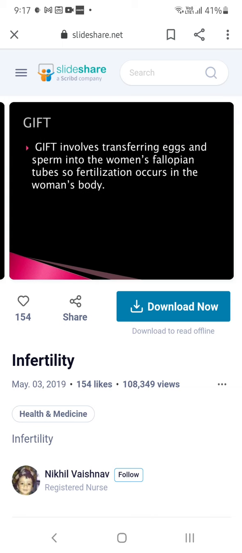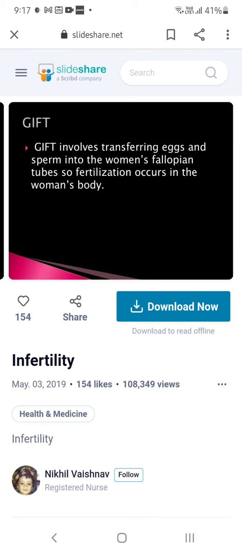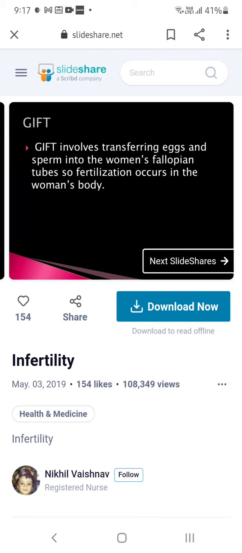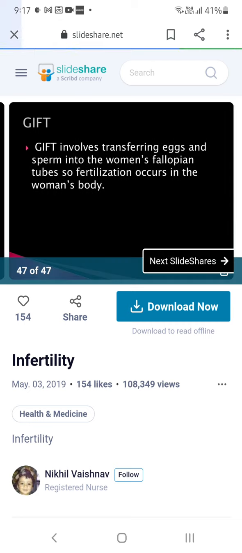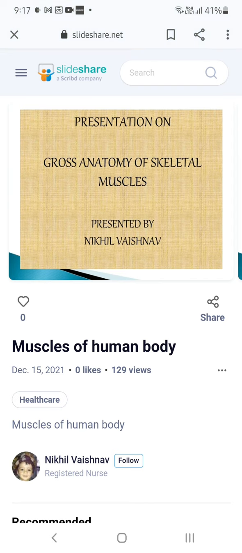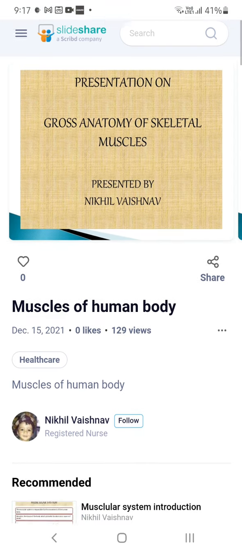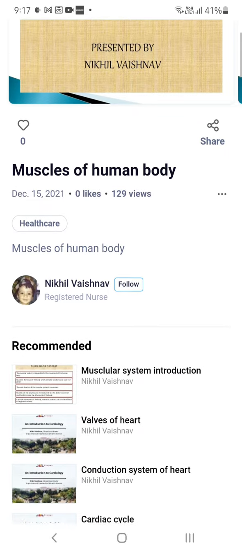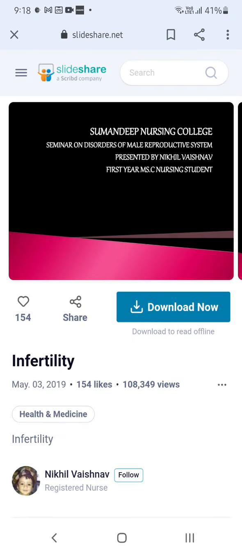Okay, so the next thing is GIFT. It is transferring of eggs and sperms into the woman's fallopian tube, so fertilization occurs in the woman's body. Here they will insert the egg and the sperm, and they will mix up in the fallopian tube and implant. So these are all the tests, and one by one they will do them. And this is about infertility. Okay, this is one unit, one topic actually.